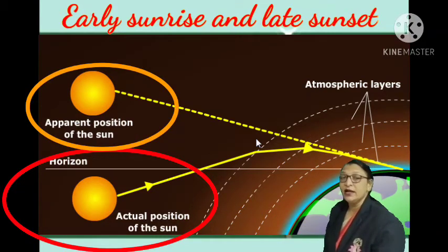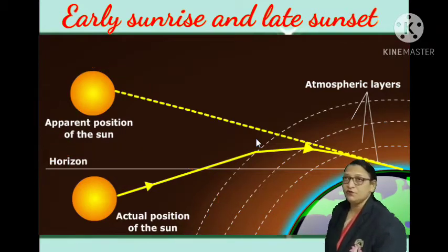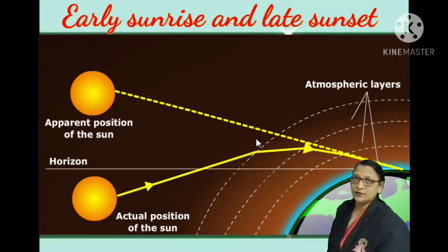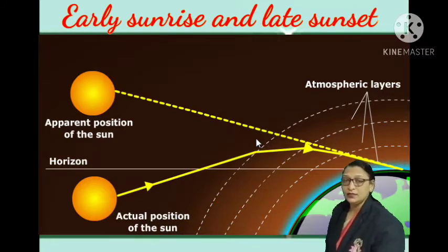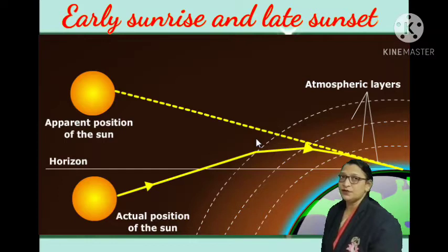And we can say delayed sunset, that is, late sunset. Dear students, the time of this early sunrise or delayed sunset is about 2 to 4 minutes. Let us visualize the same concept in a little more detailed way in the next animation.